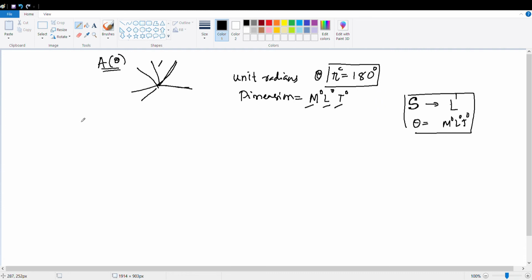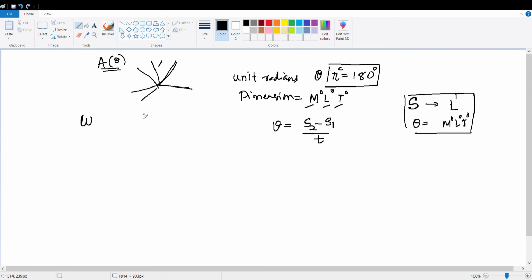Let us go to angular velocity. Angular velocity is given by omega. So how do we write? It is like in linear velocity, what do you write? Change in distance, S2 minus S1, divided by the time taken.